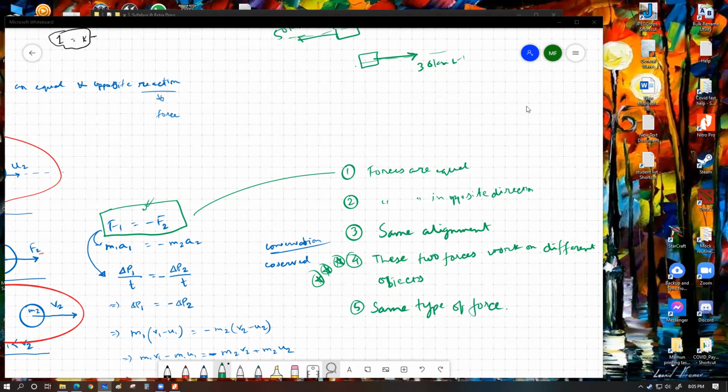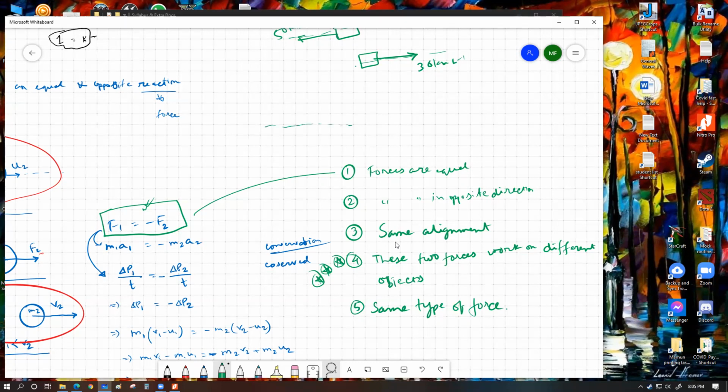One of your classmates asked for a bit more discussion of the third point. The third point is same alignment, which means these two forces will always work exactly in the same alignment. You cannot have one force working over here and the other force working in the opposite direction, but not in the same alignment. This kind of scenario cannot happen in Newton's third law applications. The two forces must be in perfectly, exactly opposite directions to each other.